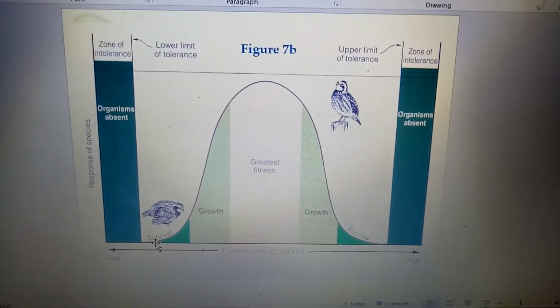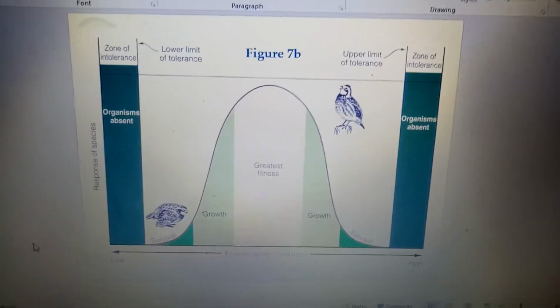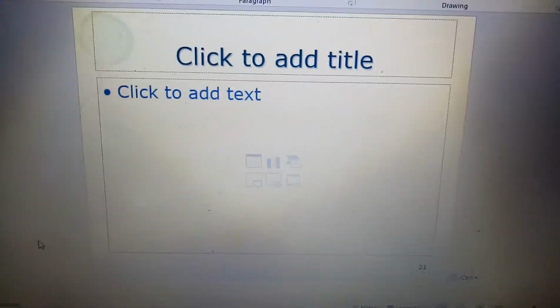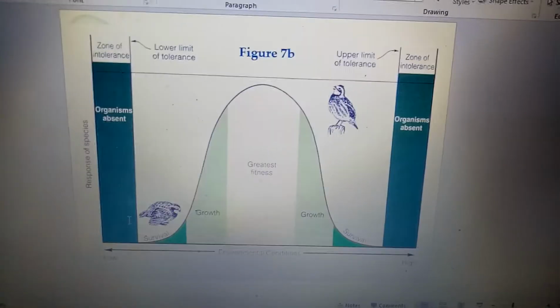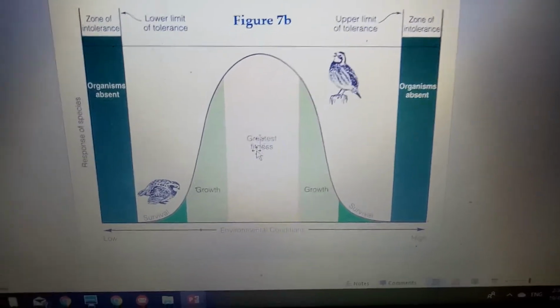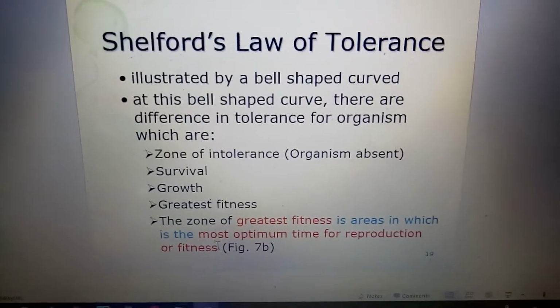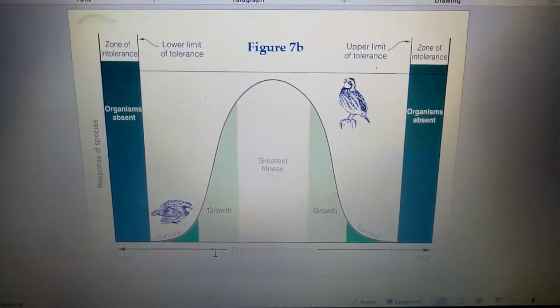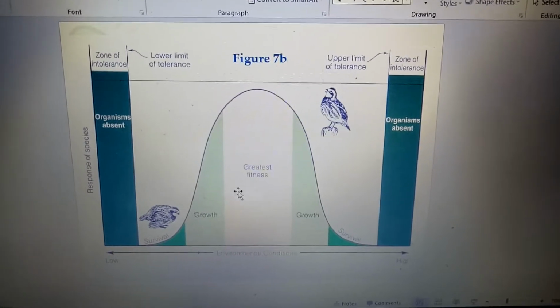This is the survival area. Then growth, which is the middle one. This is the greatest growth. Sorry, growth is the previous one after survival, then growth, and greatest fitness.